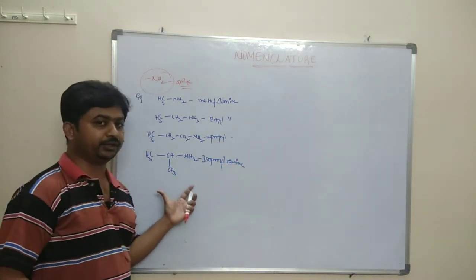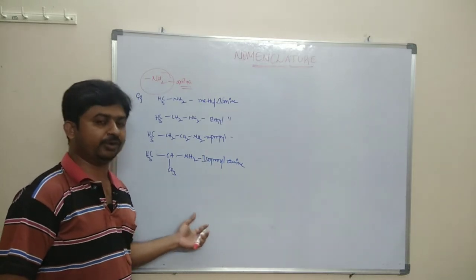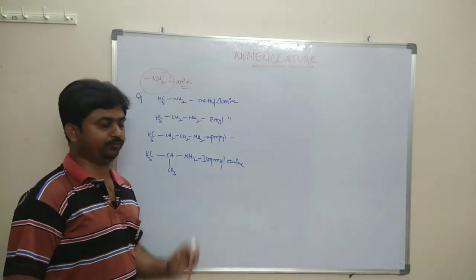Like that, N-butylamine, secondary butylamine, tertiary butylamine, isobutylamine. So like that the names will come.